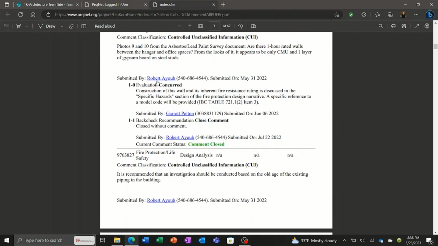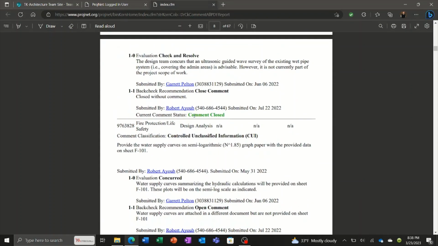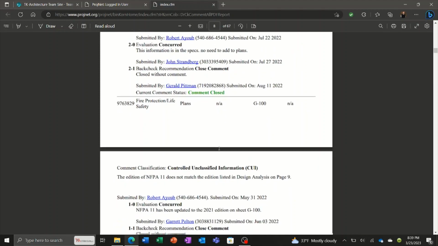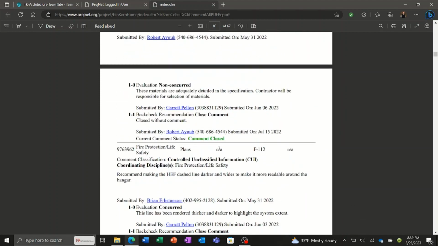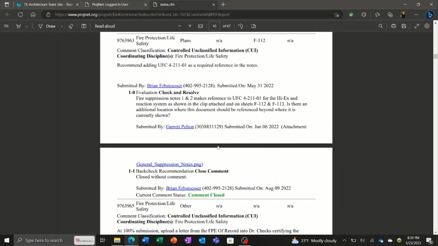Here you can see that they're printed out. When the back check has been done by the submitter, they can close a comment, and that's green. That's what we like to see here, is that comment's been closed and completed. Now this is a static PDF. There's nothing that can really be done here.